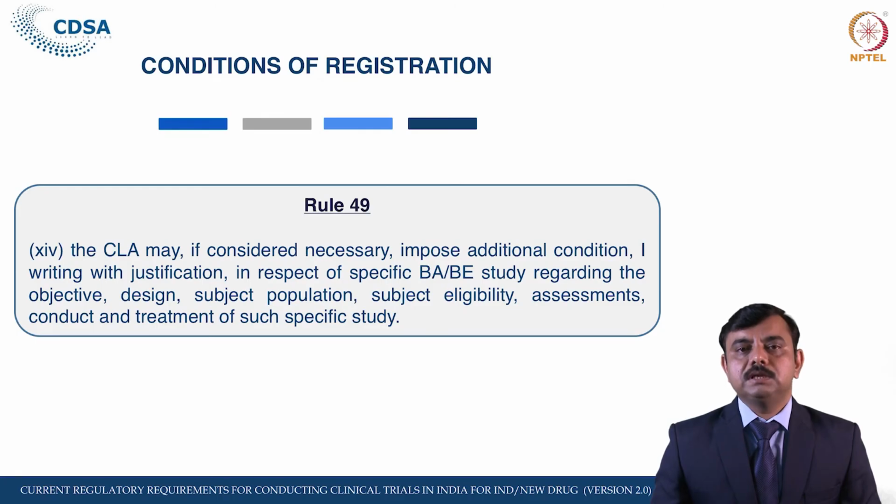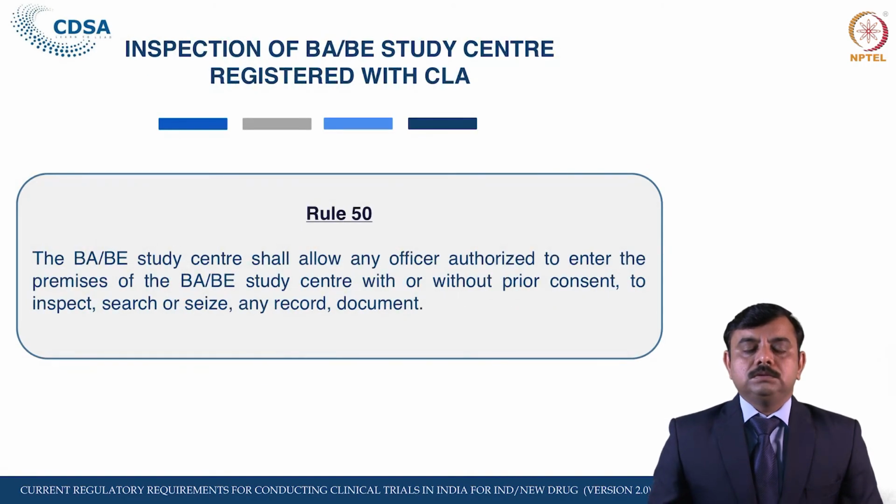If there are additional conditions related to what the population for the study should be, what the subject eligibility, that is inclusion criteria and exclusion criteria, should be, how it should be assessed, or conditions related to the conduct and treatment of such a specific study, those conditions can also be imposed by the Central Licensing Authority. So the BAB study center registered by the CLA, including its representative, shall allow an officer, this we have seen.